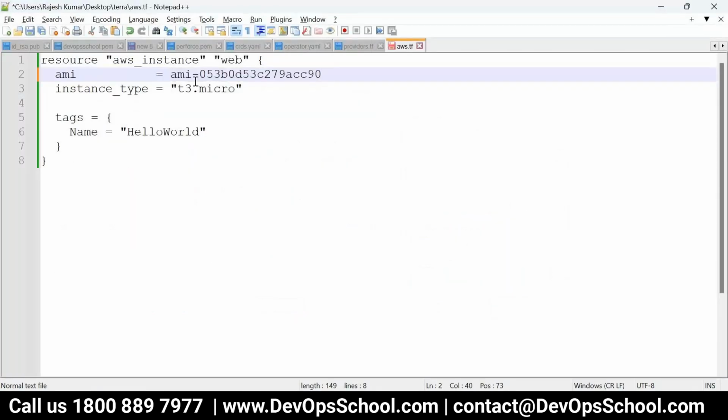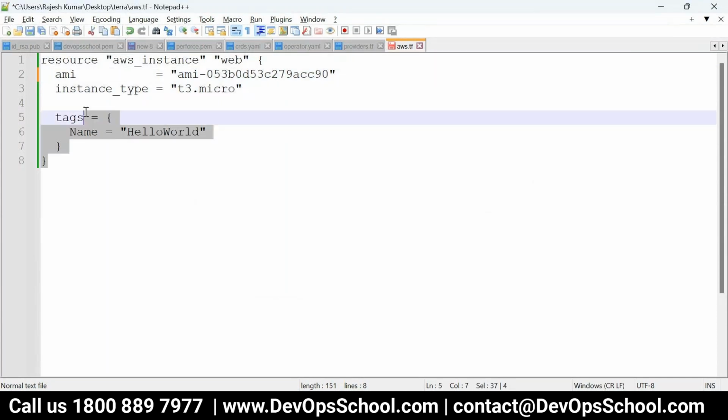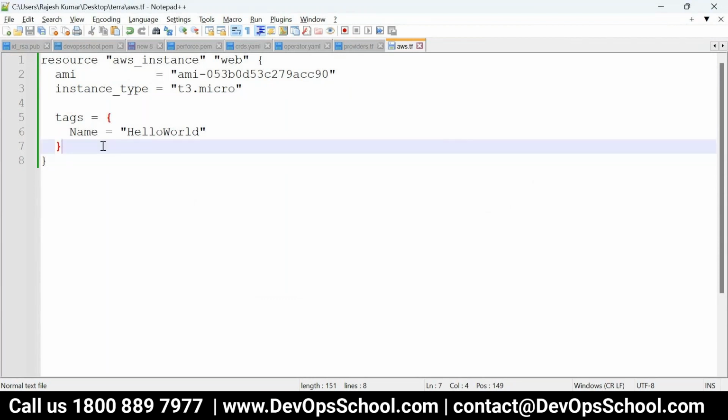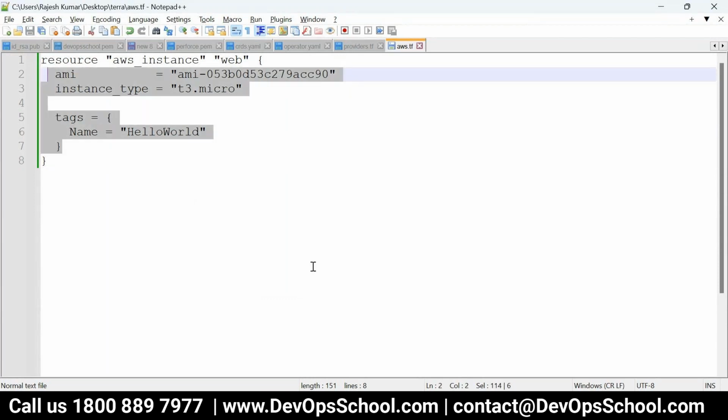Done. Okay. What is the type? These are the two things required, and the name of the instance. The rest of the arguments are optional. That's all. So coding is also done.